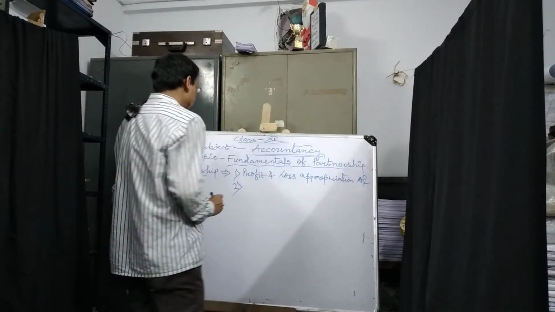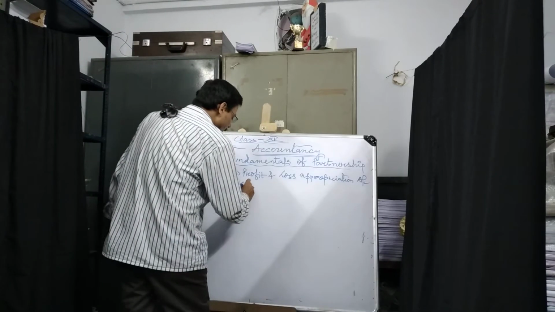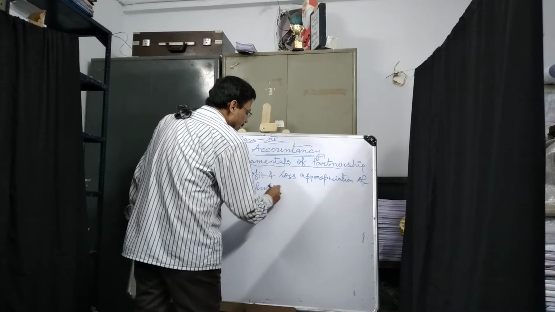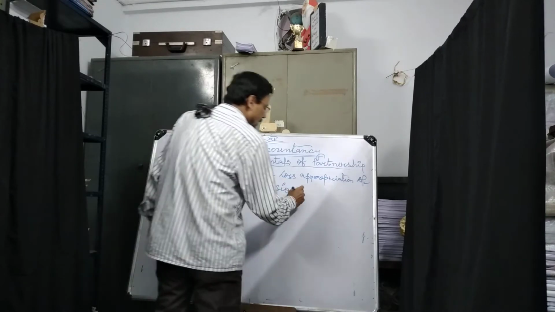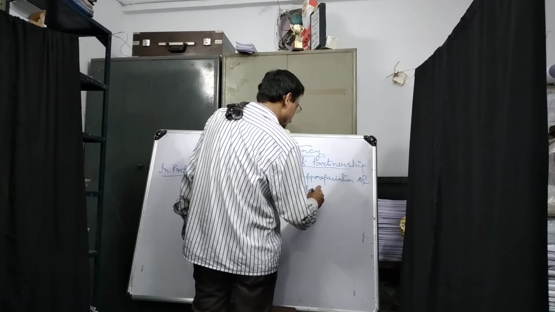In partnership, we have profit and loss appropriation account. We have admission of partner.